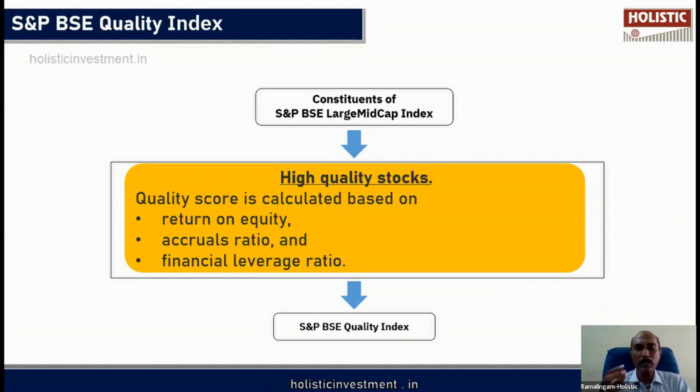How is this quality score assigned? Based on return on equity, accruals ratio, financial leverage ratio. Based on these quality scores, whatever the top companies, that will be selected for S&P BSE Quality Index.